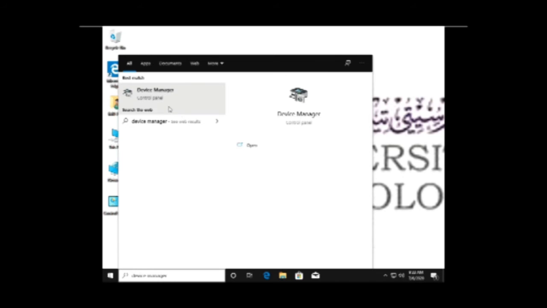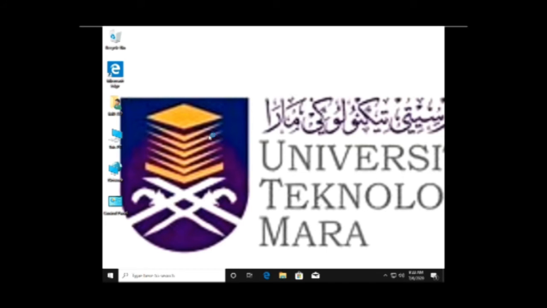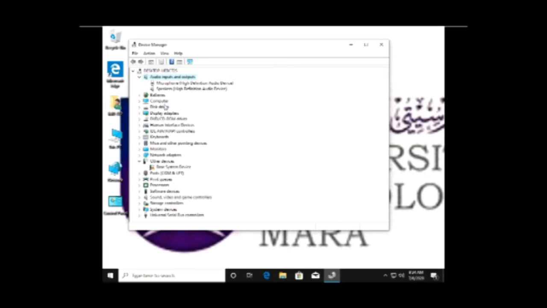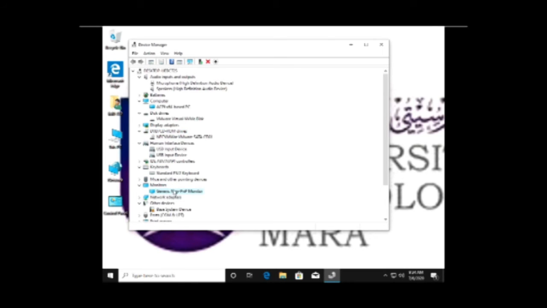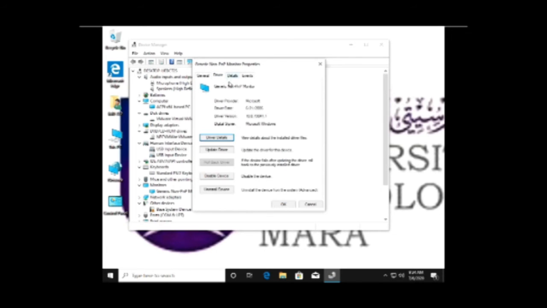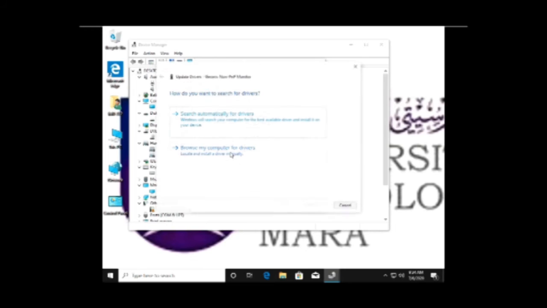After you open device manager, first you have to open audio input and output, computer, disk drive, DVD and CD-ROM drive, keyboard, human interface device, monitors, and that will appear, and open the non PnP and update and search automatically to install the device drivers.